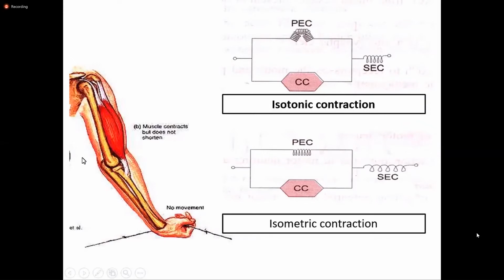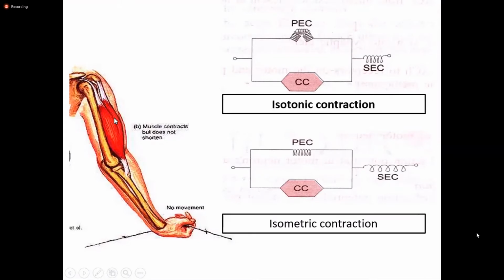If you recapitulate, the whole muscle is a group of muscle fibers. We know it is made up of myofibrils. Myofibrils bundle together to form the muscle fibers, a group of muscle fibers bundle together to form the fascicles, and a group of fascicles bundle together to form the muscle.